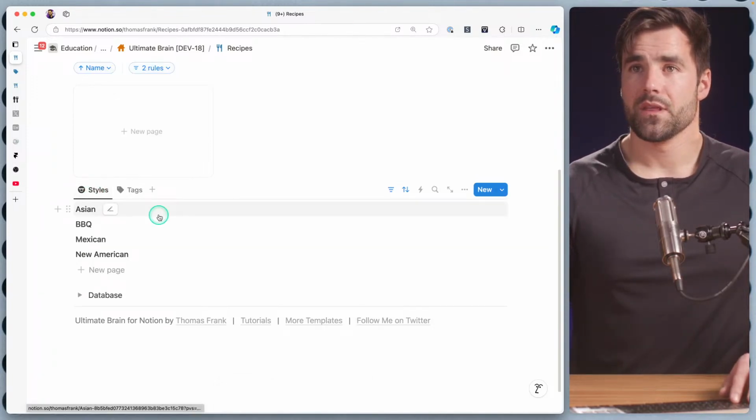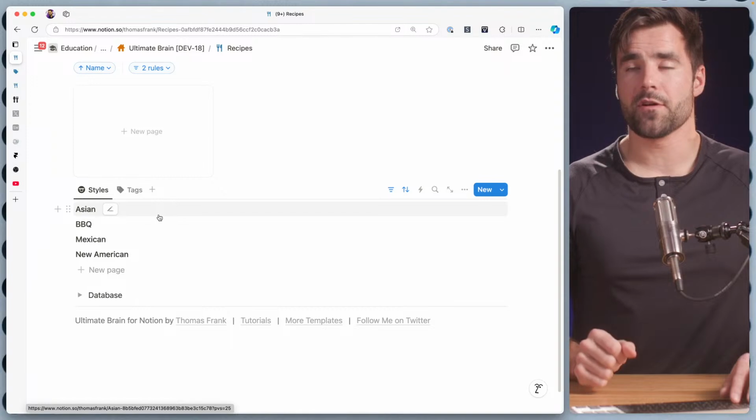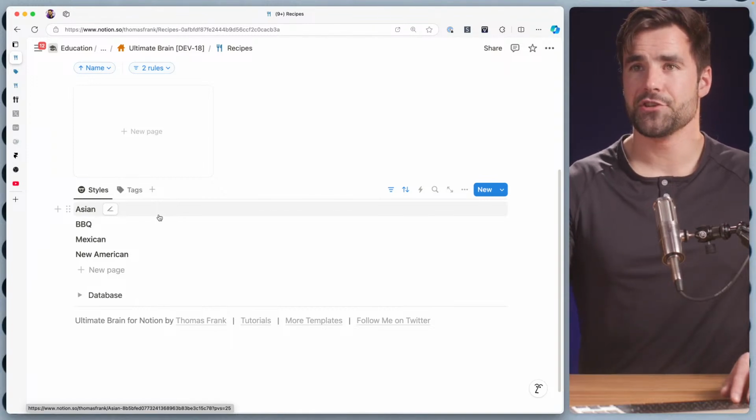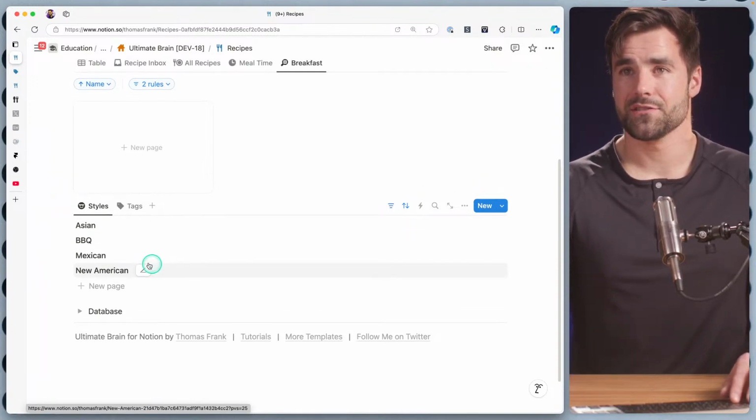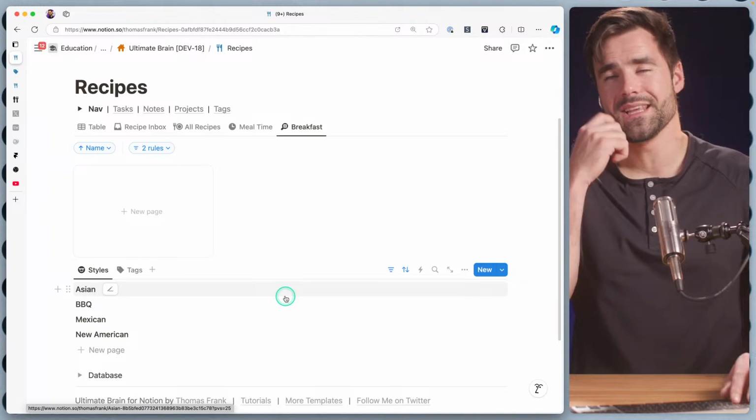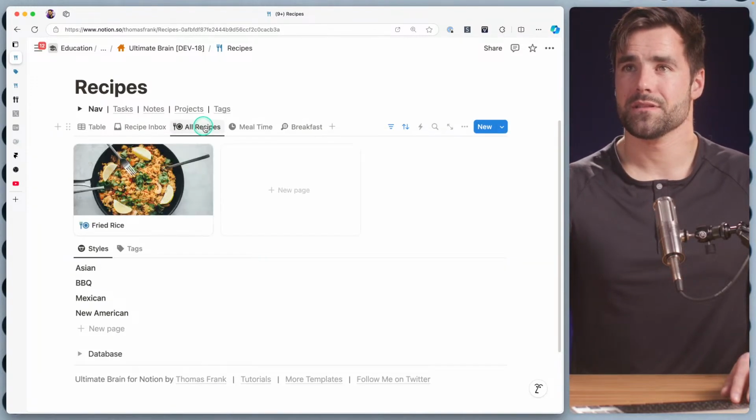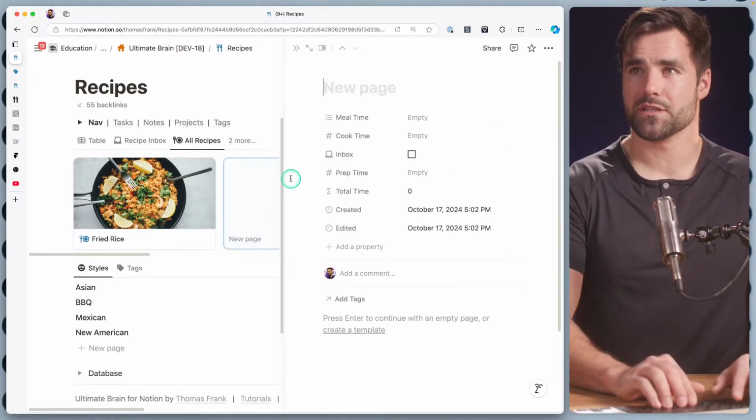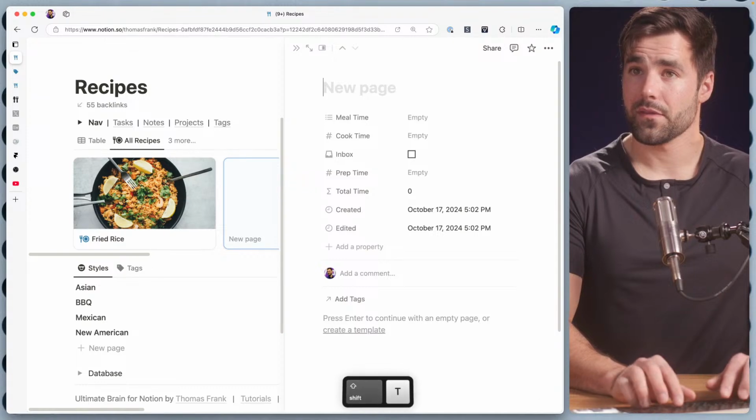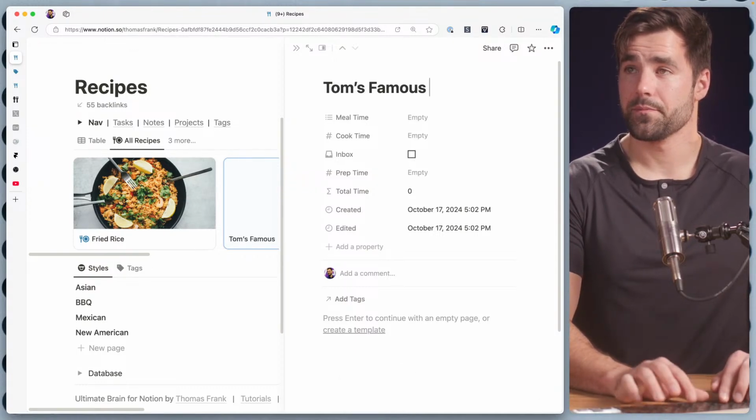And let's see here. I think the next thing I want to do is show the number of recipes that are in each of these specific tags. So right now we have one. I want to get at least one more. So let's go ahead and make one more recipe. This one's going to be Tom's Famous French Toast.